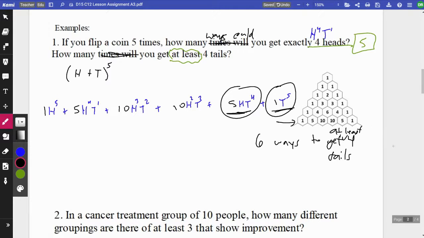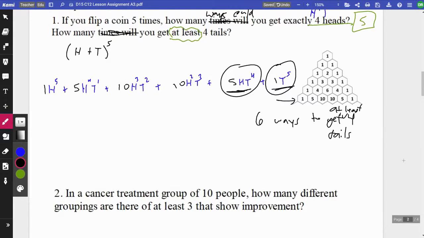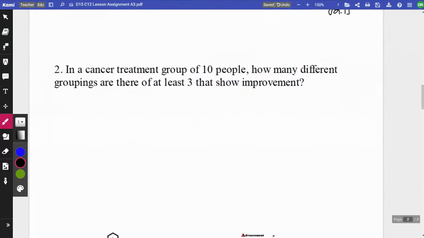All right. So basically, you need 2 opposing things in a problem, and you need to know how many times they're happening. And then you make a binomial to that power, expand it, and then answer the questions about the terms. That's binomial experiments for us.